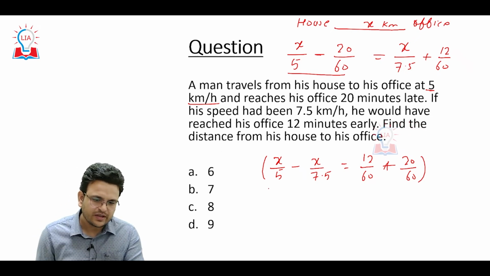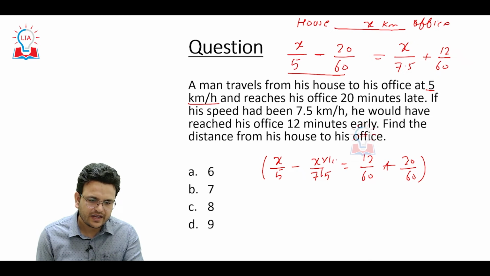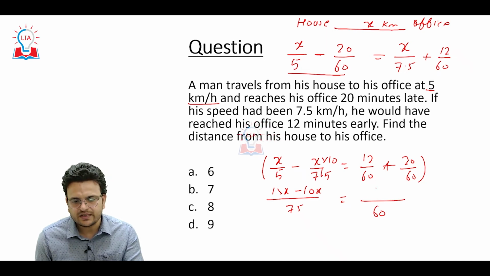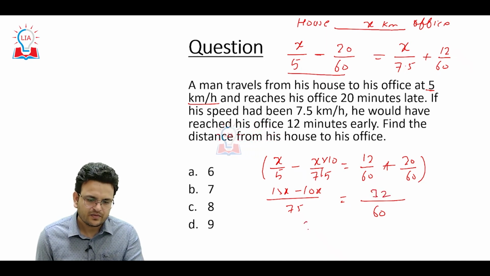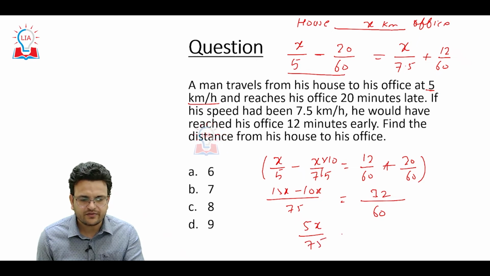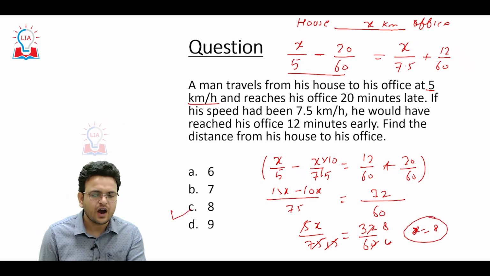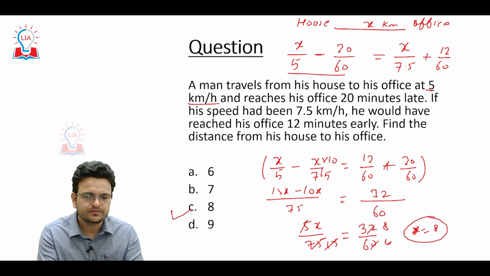So here we can say the LCM is 75, and 15x minus 10x equals 32 upon 60, so 5x upon 75 equals 32 upon 60. Cancelling, 5, 15, 15, 4, 15, 4, 4, 8. So x will be 8. Hope you are able to understand how I solved this particular question.